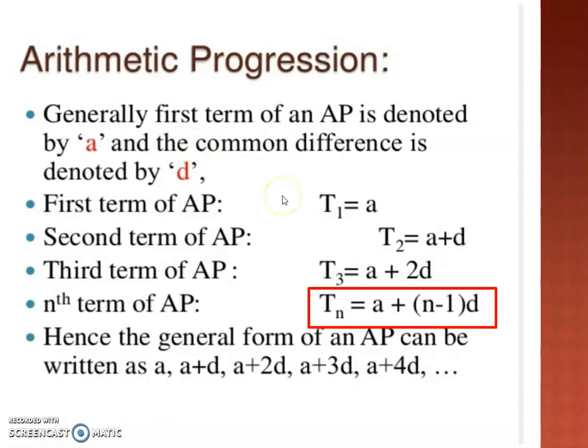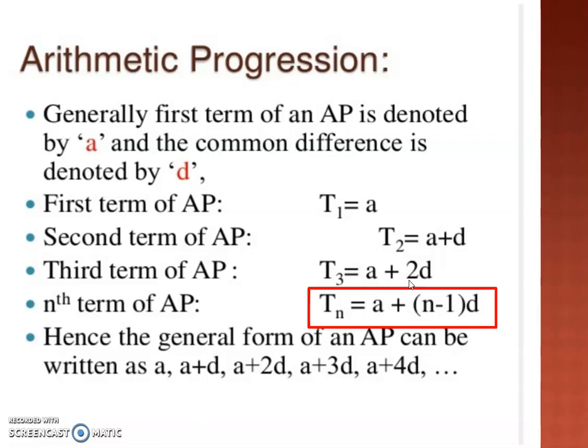So generally the first term of the AP is denoted by the letter A and the common difference is denoted by the letter D. Now the first term of AP, that is T1 or term 1, is denoted by A. The second term T2 will be A plus D, that is, whatever is the first term plus the common difference D. The third term will be A plus D plus D, that means another D will be added, or I can write it as A plus 2D. So T3 will be equal to A plus 2D.